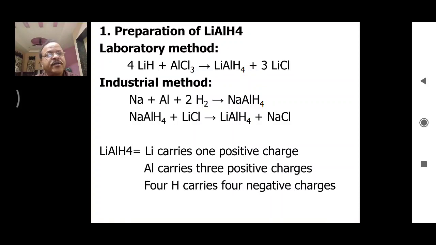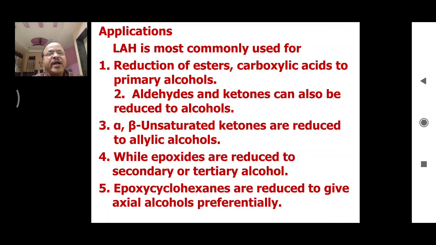Now lithium aluminum hydride is mostly used for the preparation of alcohols. So reduction of esters and carboxylic acids gives primary alcohols. Aldehydes or ketones can also be reduced to alcohols. Alpha beta unsaturated ketones can be reduced to allylic alcohols. Epoxides are reduced to secondary or tertiary alcohols. Epoxy cyclohexanes are reduced to give axial alcohols preferentially. So these are the different applications of lithium aluminum hydride.